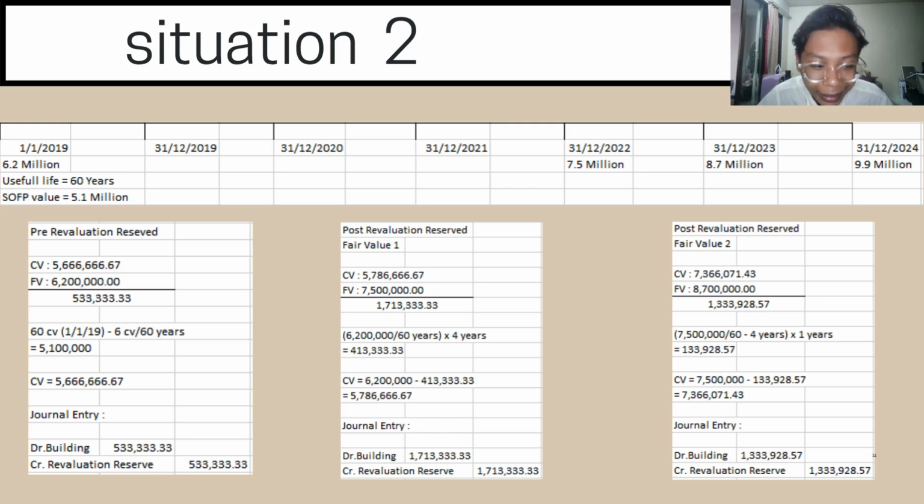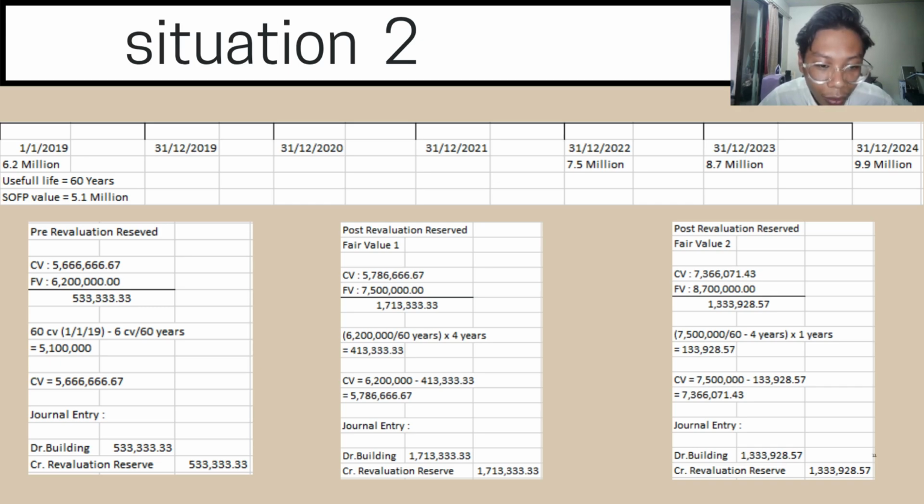After that, you need to compare the carrying value and fair value until you get 5,333,333.33. So the journal entry of the building is 5,333,333.33, and the revaluation reserve is 533,333.33. Next, after we get the pre-revaluation reserve, we will find the post-revaluation reserve and the first fair value.